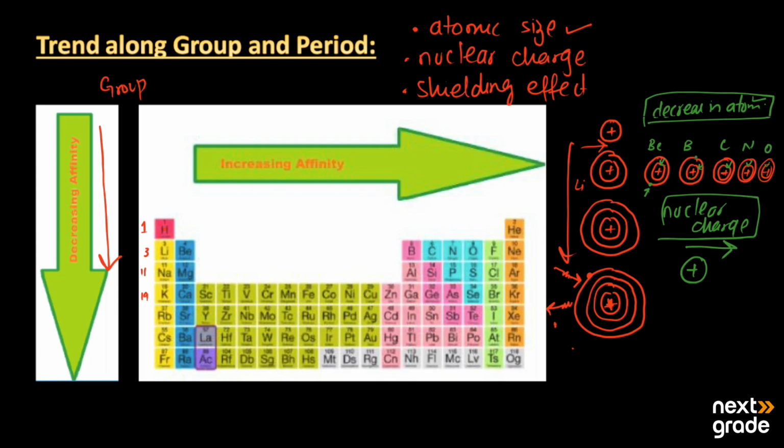In turn, it attracts the added electrons more tightly and releases more energy. So when we move from left to right, there is an increase in the affinity for electrons, and more energy is released. So it is basically an exothermic process.